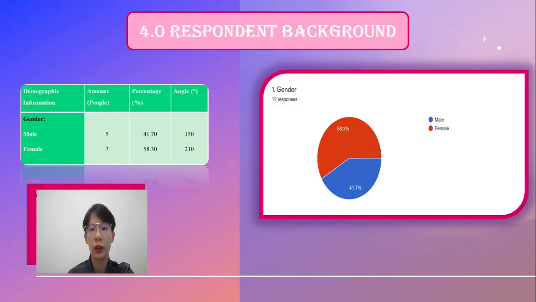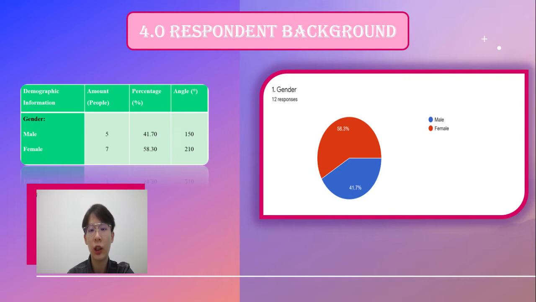Now I will continue the presentation, which the title is Respondent Background. Demographic information of 12 respondents based on gender, ethnicity, and age was collected. A total of 12 respondents were interviewed. The first one is respondent background based on gender.